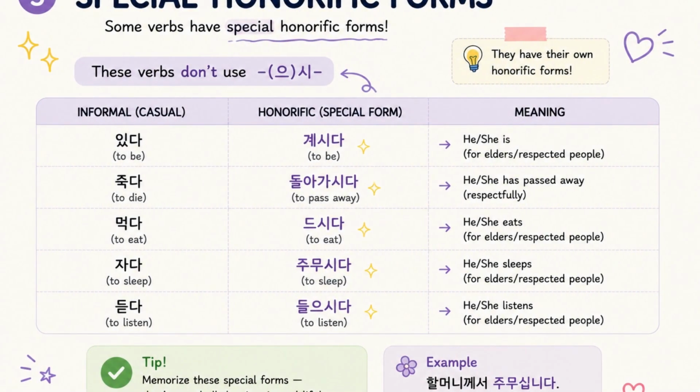Not every verb follows the regular 으시 pattern. Some of the most common verbs have completely different honorific forms. For example, going down the list here, 있다 becomes 계시다, 죽다 becomes 돌아가시다, 먹다 becomes 드시다, 자다, to sleep, becomes 주무시다, and 듣다 becomes 들으시다. These are not random changes. They're fixed vocabulary that native speakers use every day. Because they're so common, it's worth memorizing them early.